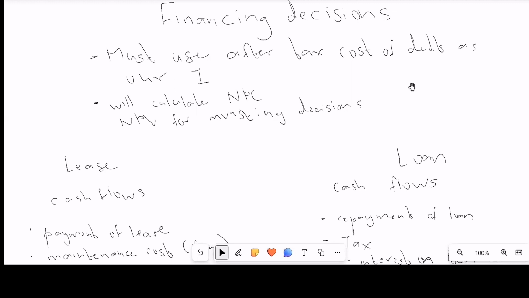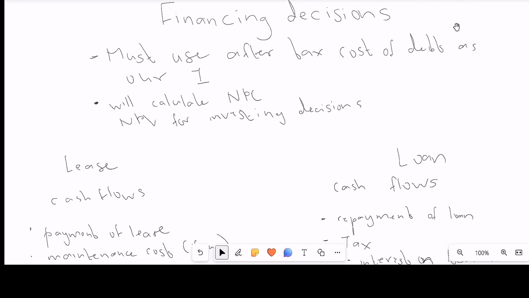Today we'll be looking at financial management's investment decisions. So remember, there are investment decisions and then there are finance decisions. Today we'll be looking at the financing side of things. With financing decisions, what you must remember is that we must use the after-tax cost of debt as our I. We will not use the WACC as our I. You will instead use the after-tax cost of debt.